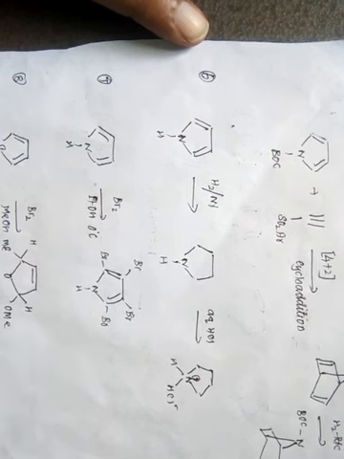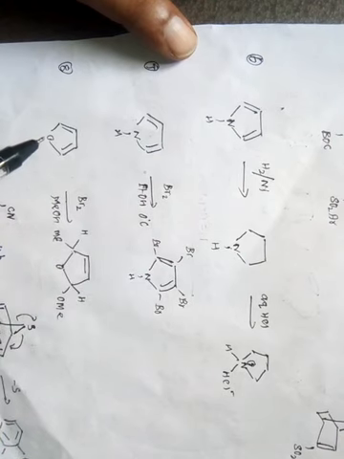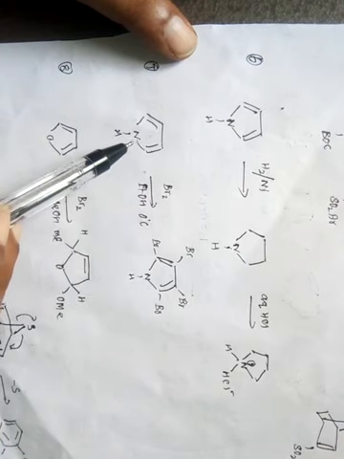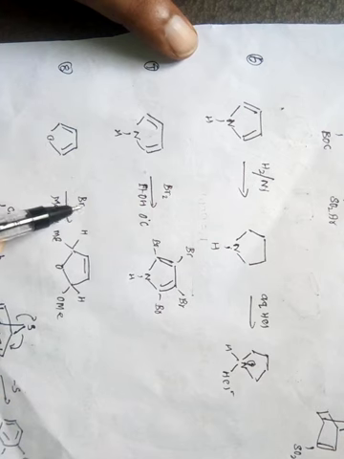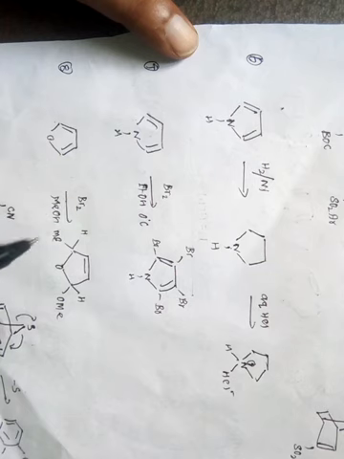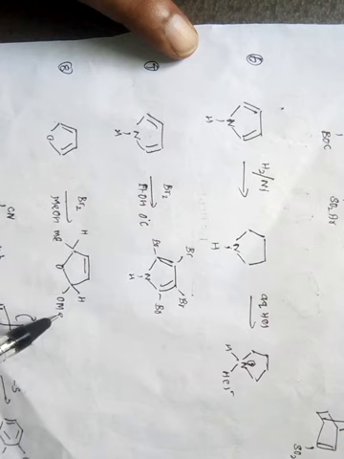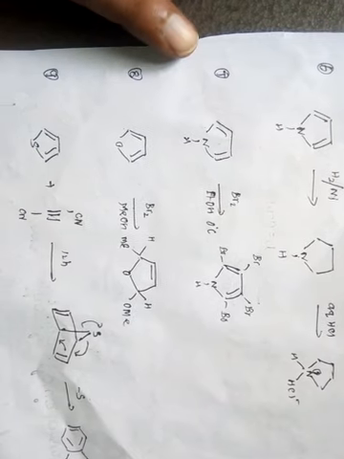But pyrrole is more aromatic than furan. When you react bromine with furan, you will not get a compound like this, because furan is less aromatic than pyrrole. So it will undergo addition reactions. Initially the bromine will attach at the second and fifth positions. After that, methanol, the methoxy group, substitutes the Br groups, giving a 2,5-dimethoxy compound, like that we'll get.